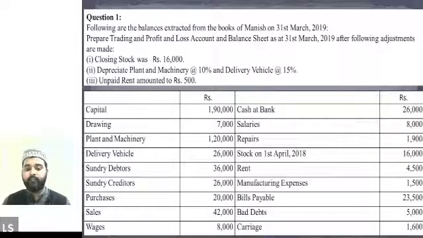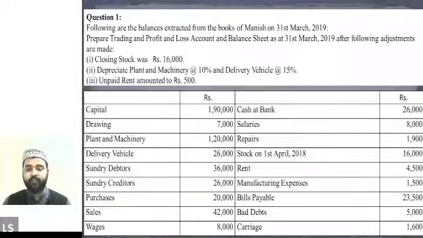Next item we have is delivery vehicle. So there is an adjustment entry regarding the delivery vehicle as well in the question, right? Item number 2 again, delivery vehicle: depreciation at the rate 15% will be charged on the delivery vehicle as well. Is it clear everyone that on delivery vehicle also we will be charging depreciation at the rate 15%? All right.